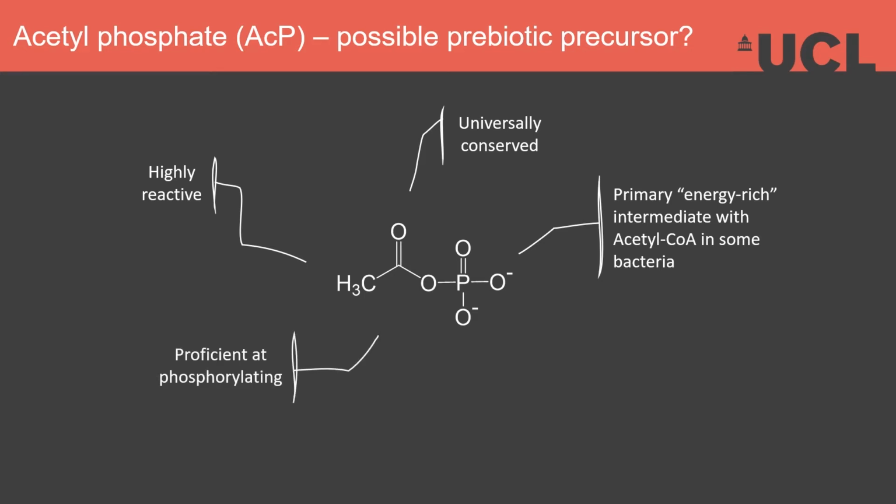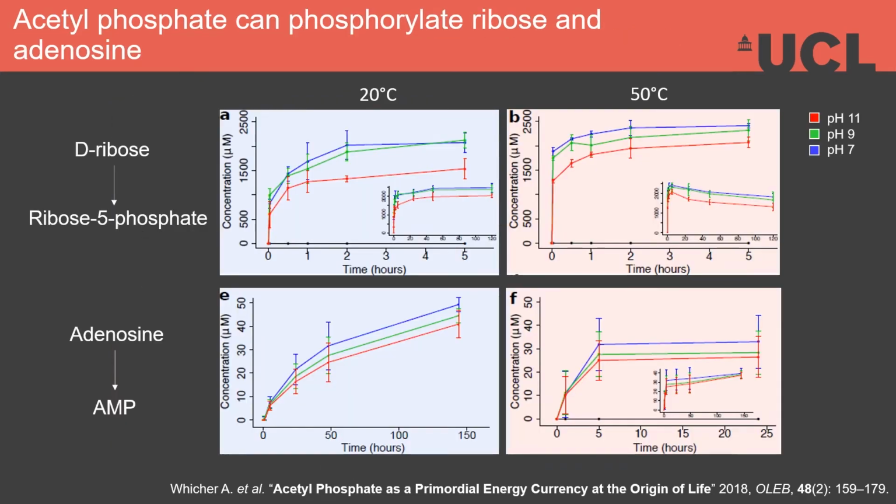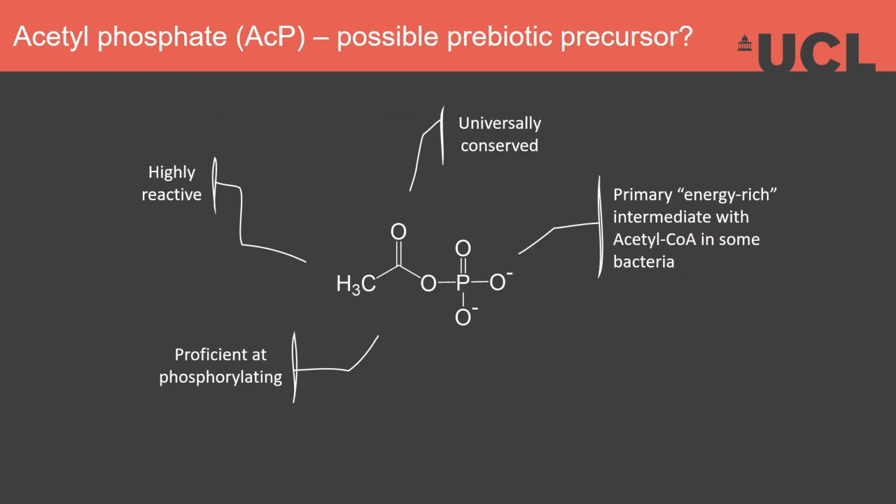phosphorylating. Now, acetyl phosphate was successfully synthesized from thioacetate and phosphate under ambient or mild prebiotic conditions in water, and it has been observed to promote phosphorylation of key molecules such as ribose to ribose 5-phosphate and adenosine to AMP. However, it cannot promote polymerization of either amino acids to form peptides, as it tends to acetylate them, nor can it polymerize nucleotides to form RNA, as the condensation reaction liberates water, and this is not favored as a leaving group in an aqueous environment.